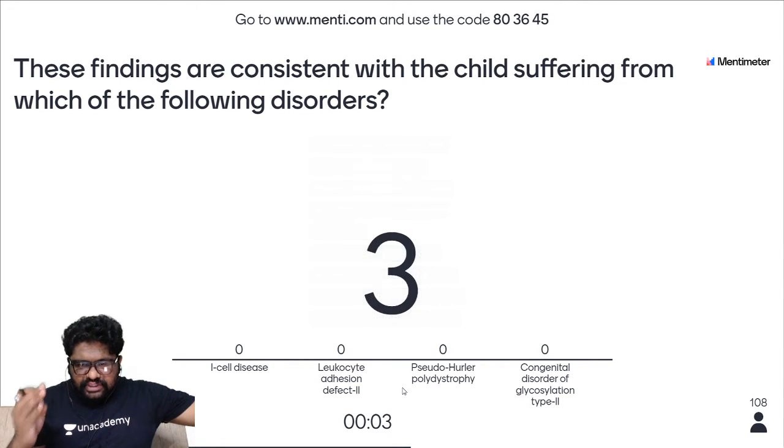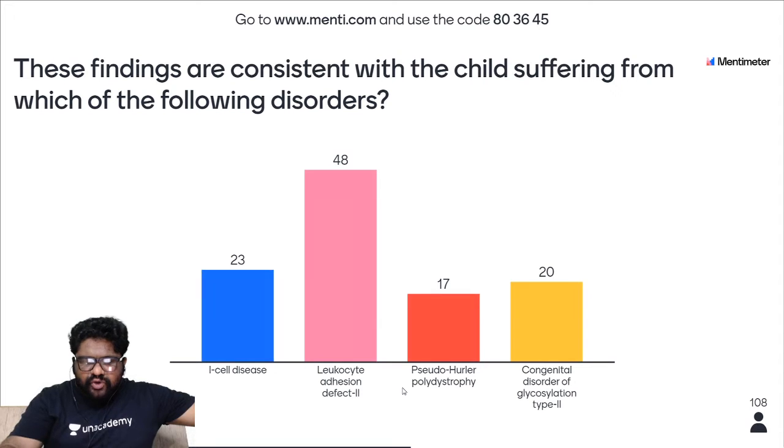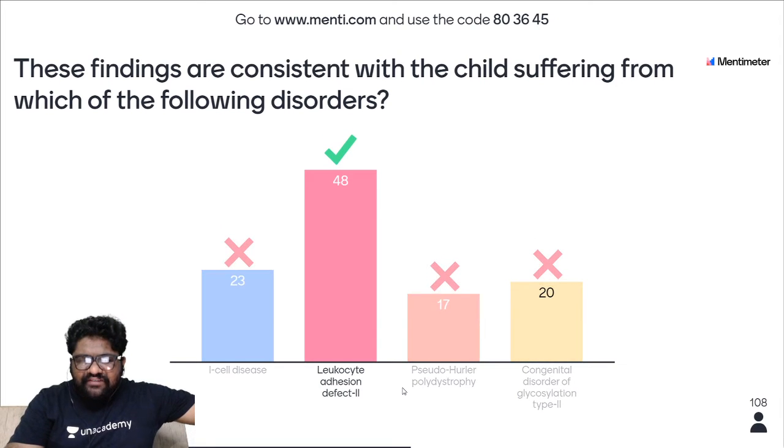4 conditions, out of which one is the right answer? Okay, the time is up. I have received 108 answers till now. Let's see who's on top. Okay, 48 people have given the right answer out of 108. It means 60 people have made mistakes, but the number of people who got it right has jumped heavenly. So I'm really happy with it. The right answer is leukocyte adhesion defect 2.